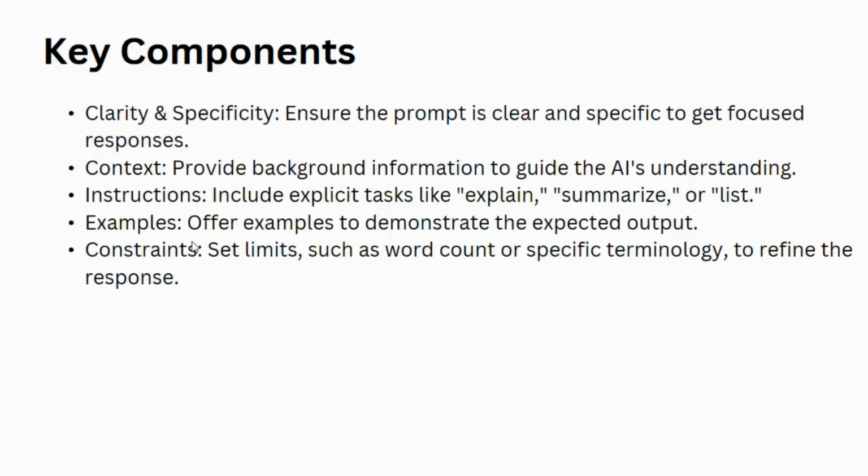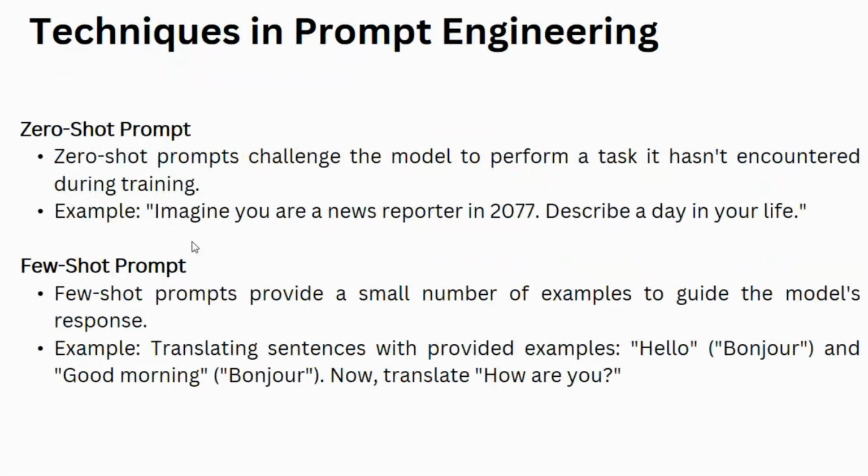There are different techniques in prompt engineering. The first one is zero shot prompt, where we directly give the prompt and it gives the results.